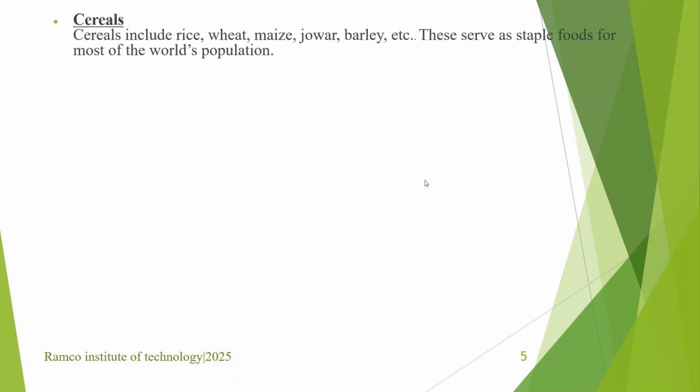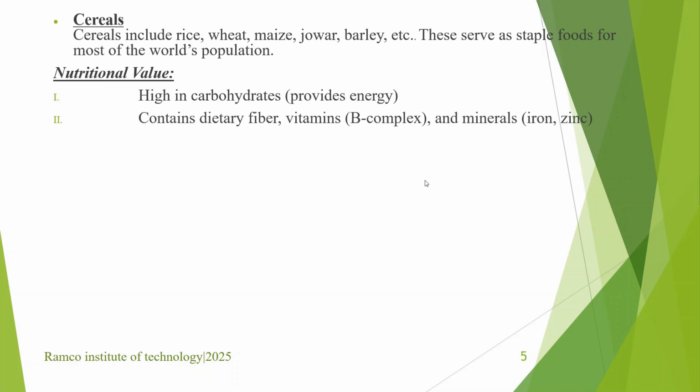Then cereals. Cereals include rice, wheat, maize, jowar, barley. Actually, these serve as staple foods for most of the world's population. So the majority of the food we take has cereals as its content. Nutritional value: they are high in carbohydrates, so they provide energy for doing our work. Then they contain dietary fiber, B complex vitamins, and minerals including iron and zinc. Then some grains like quinoa and millet are rich in proteins also.